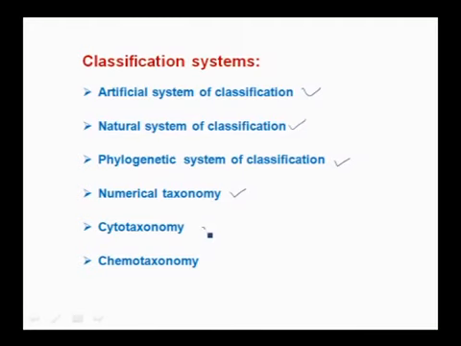Then comes cytotaxonomy. In this cytotaxonomy, we will consider chromosomes for the classification. Structure and behavior will be considered in cytotaxonomy. Next comes chemotaxonomy. In this chemotaxonomy, the chemical constituents present in the cell or organisms are considered for the classification.